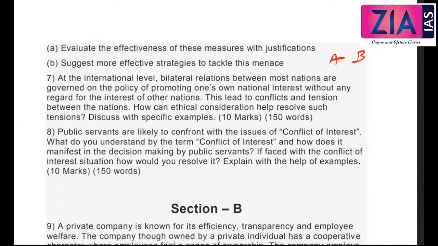Similarly, now we are discussing two countries, A and B. Most nations follow their own national interest rather than others'. This leads to conflicts and tension between the nations. How can ethical consideration help resolve such tensions? Discuss some examples. Rather than going for mutual benefit, rather than going with this Vasudhaiva Kutumbakam or universal brotherhood concept, the point here is everybody is selfish, right? High level of individualism and vested interest. That is what you can see here.